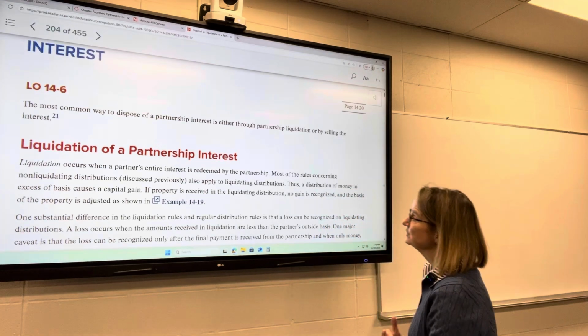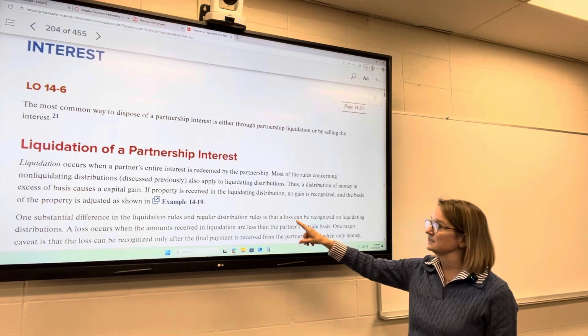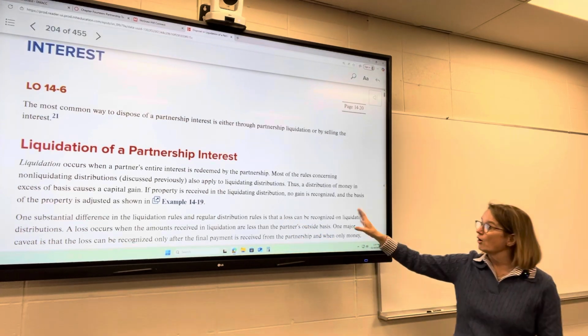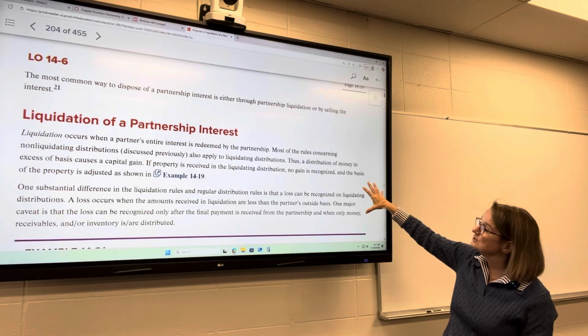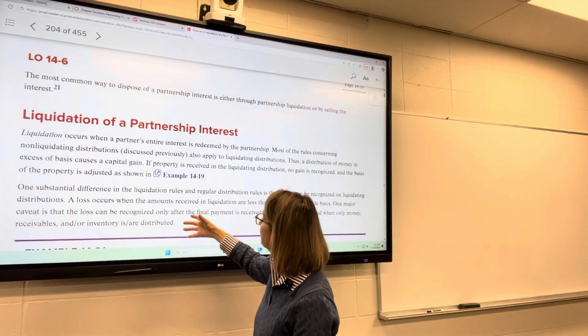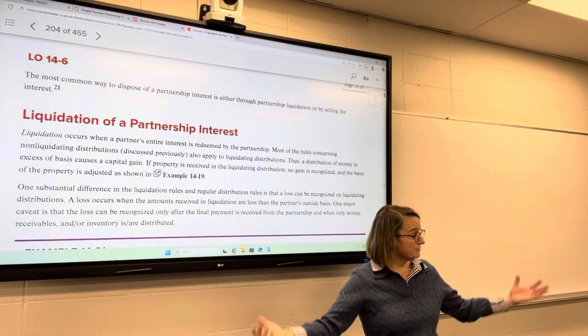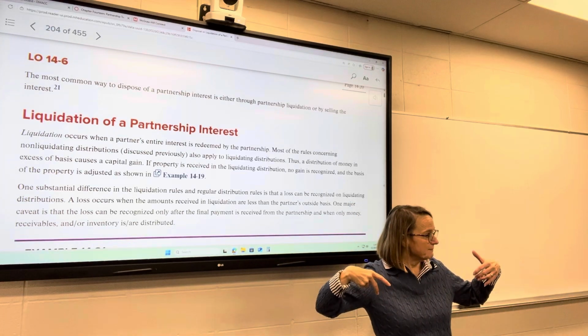So that's a liquidation. Most of the rules concerning non-liquidating distributions that we just talked about also apply to liquidating distributions. So a distribution of money in excess of basis will cause a capital gain. So again, I own 33.3% and the partnership's going to buy me out.